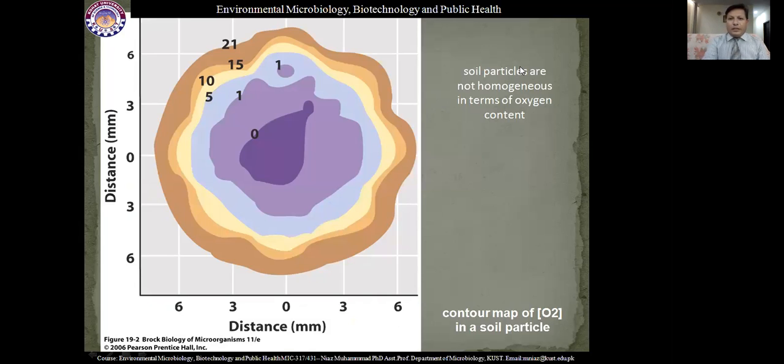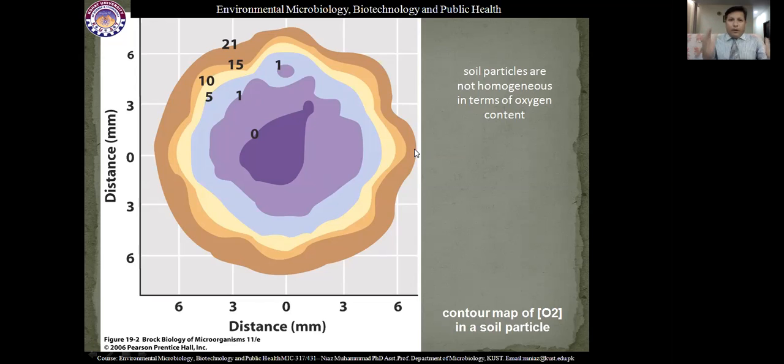So here we have to understand that soil particles are not homogeneous in terms of oxygen content. If you look at a soil particle, on the surface of the soil particle the concentration of oxygen is very high. Suppose there is 21% oxygen here. So most of the aerobic microbial communities will grow on the surface of the soil particle.